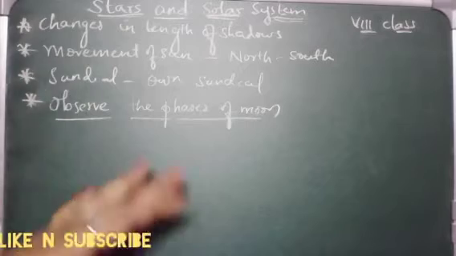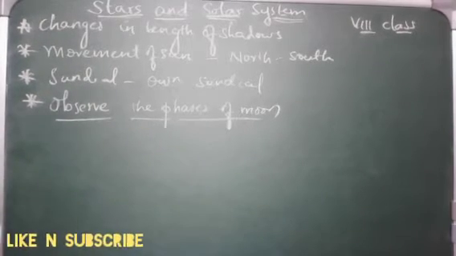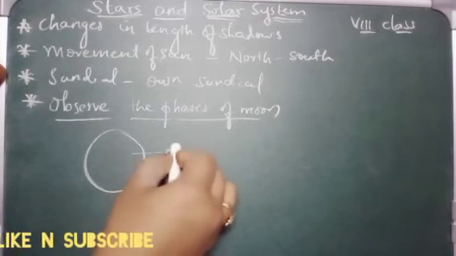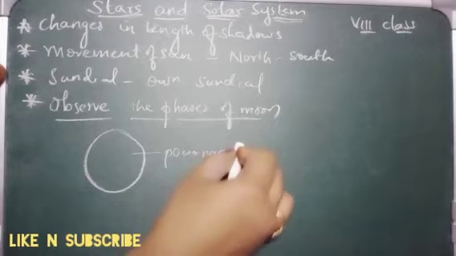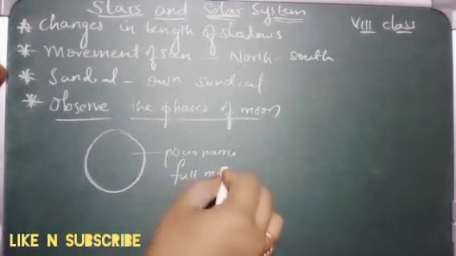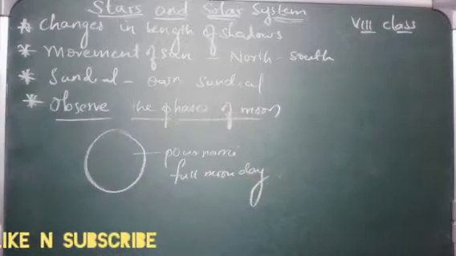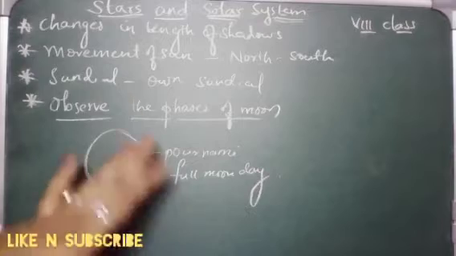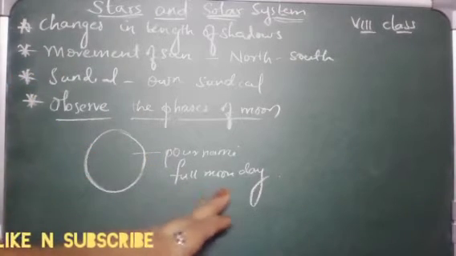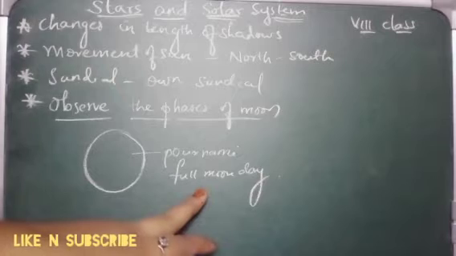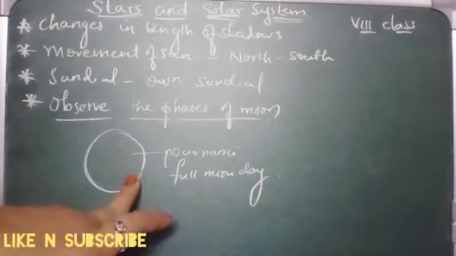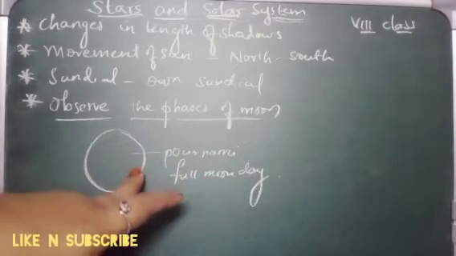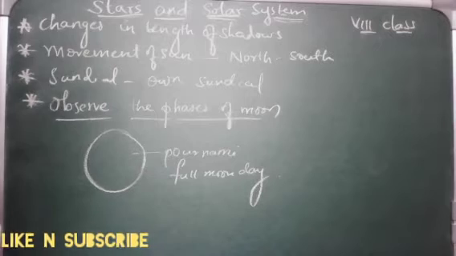Full moon day is when? It is Paurnami, right? Full moon day is when the moon is complete. So that is on the Paurnami, full moon day. Then we are going to observe the moon a day before the full moon day, that is before the Paurnami. We are going to locate the position of the moon in the sky at the time of sunset before Paurnami, and note the time and position in the sky at that time.